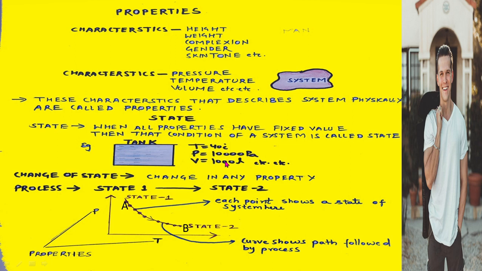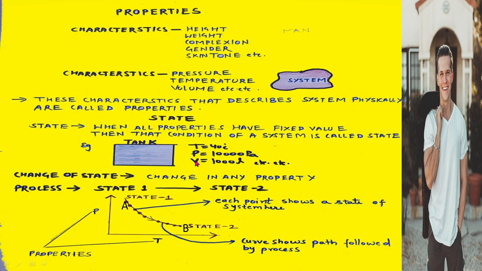So the system has all these three properties fixed. The temperature is fixed, pressure is fixed, volume is fixed, and other things are also fixed. So we can say that this system is having a particular state because the properties of the system like temperature, pressure and volume are fixed. So this is having a fixed state. This is the definition of state. Hence the water is said to have a fixed state because its properties like temperature, pressure and volume are fixed. You should note that.